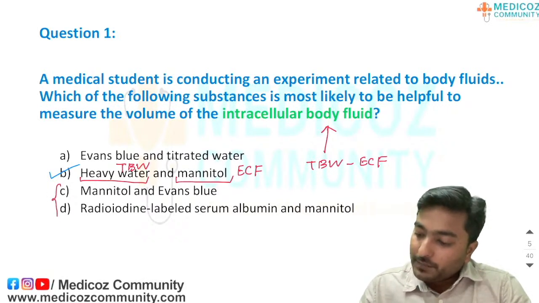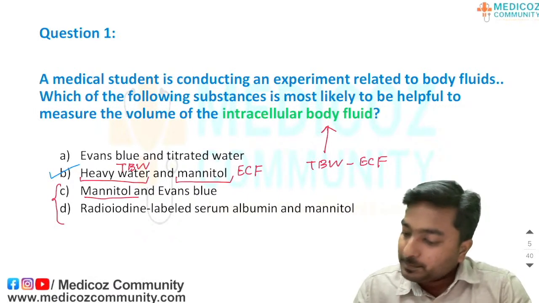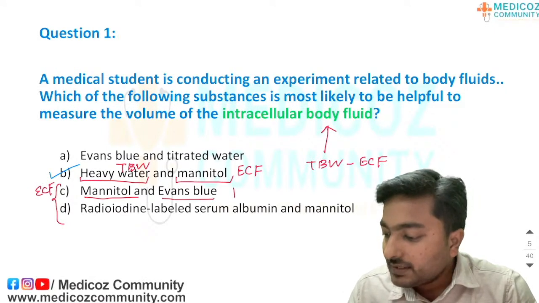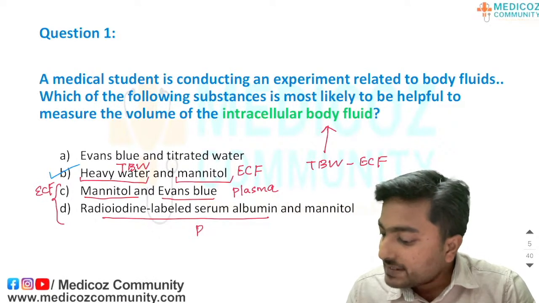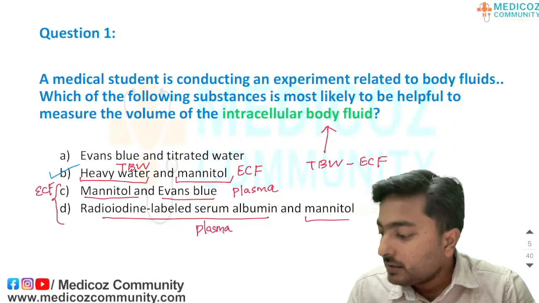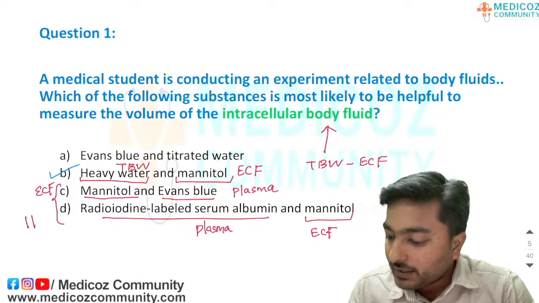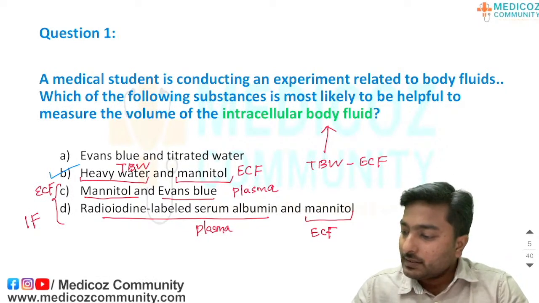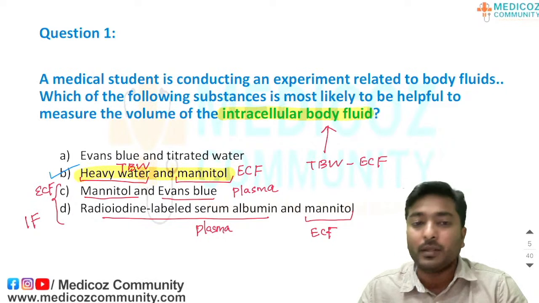And what about these two other options? Mannitol and Evans blue: mannitol, you know, is for extracellular fluid compartment, and Evans blue is for plasma. Radio iodine labeled serum albumin is for plasma, and mannitol is for extracellular fluid. So, these two markers are available to measure interstitial fluids. So, the answer is option B, heavy water and mannitol, to measure the intracellular body fluids.